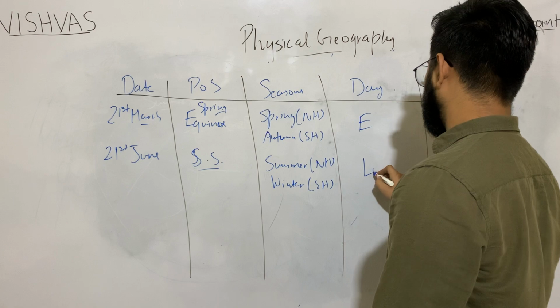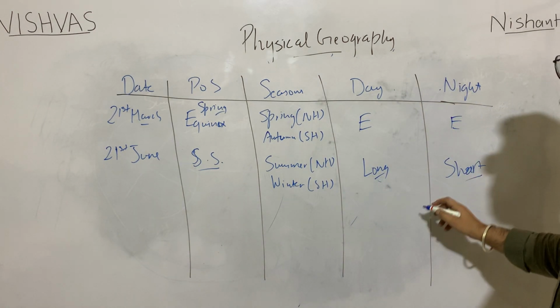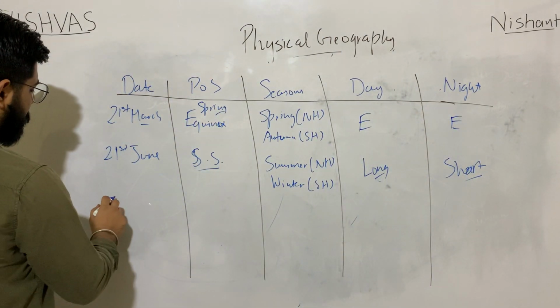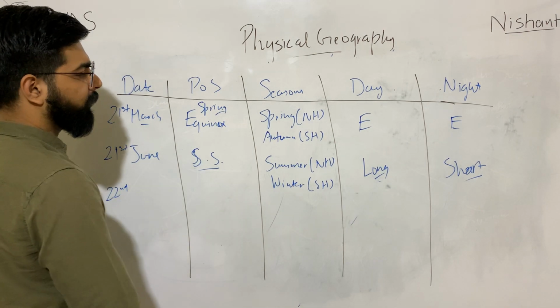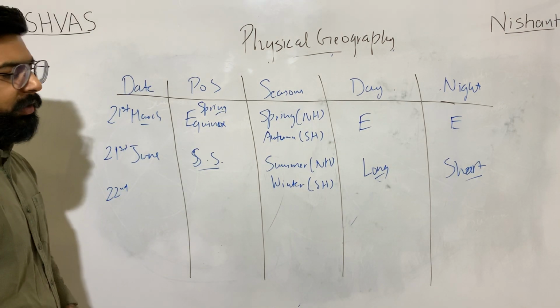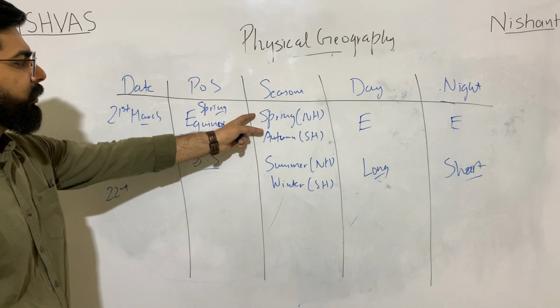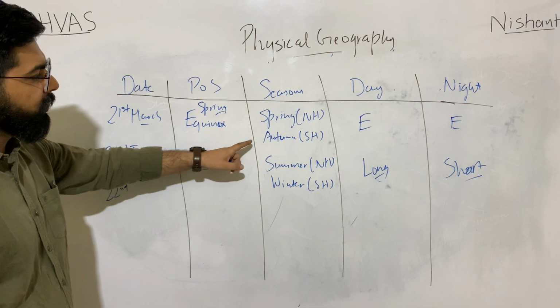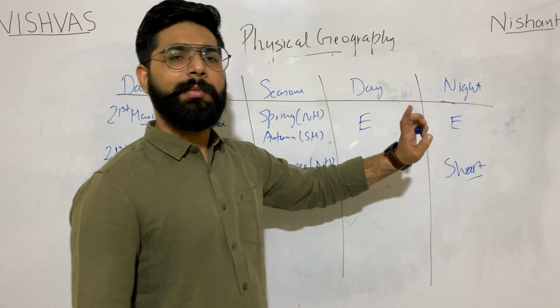Length of day is long, night is short. 22nd December, I am not taking the case of 23rd September, the reason being that it is vice versa of this part. Only these two will change. It will become autumnal equinox, autumn in northern hemisphere, spring in southern hemisphere. The days and nights will be equal.